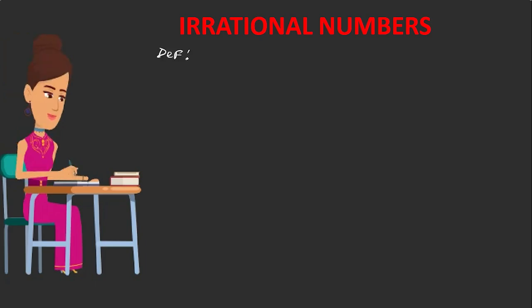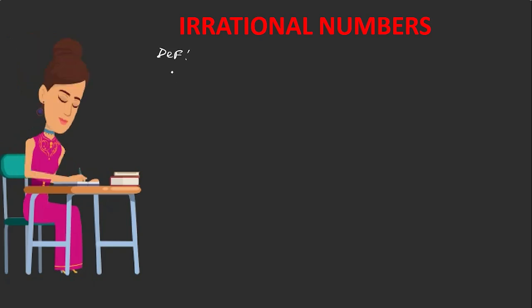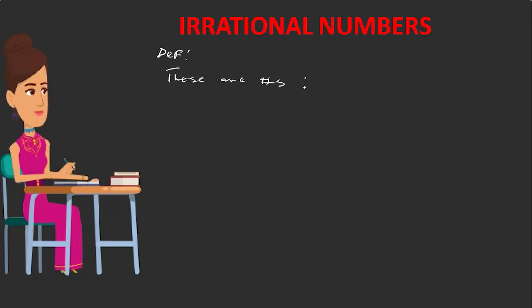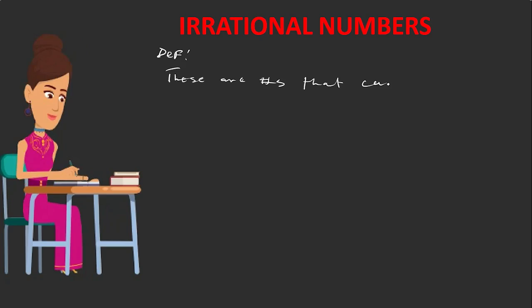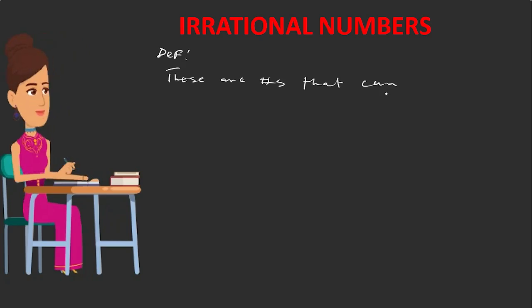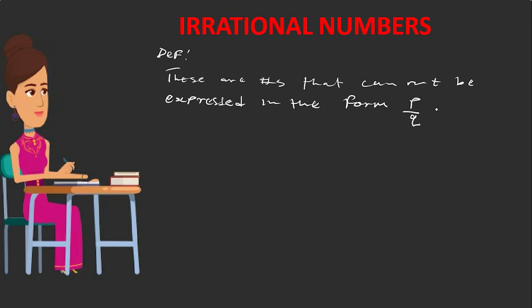When you talk of irrational numbers, these are numbers that cannot be expressed in the form of p over q or a over b.